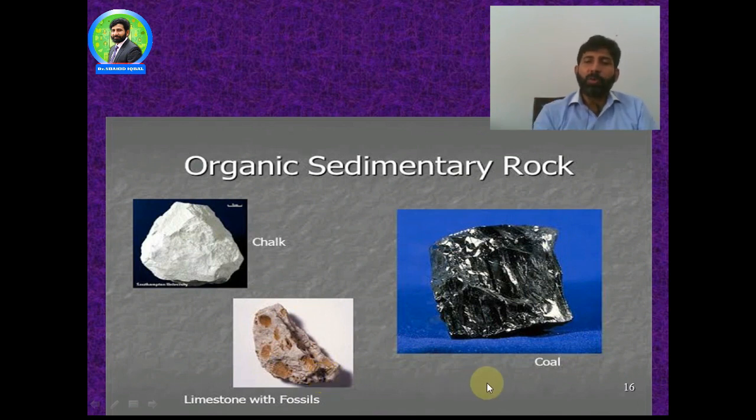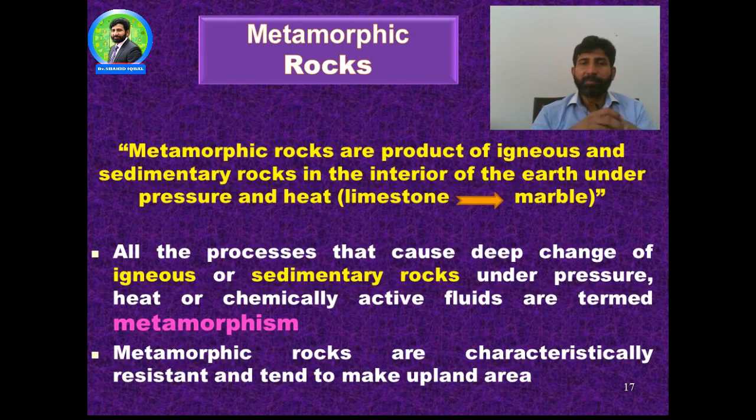Another one is coal. Coal is also an organic sedimentary rock because coal is formed from certain plants under particular pressure. Coal rock is also a type of organic sedimentary rock. Another one, metamorphic rocks. Metamorphic rocks are the product of igneous and sedimentary rocks in the interior of the earth under pressure and heat.